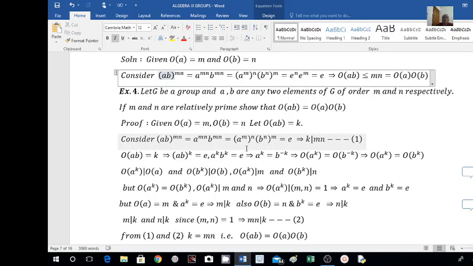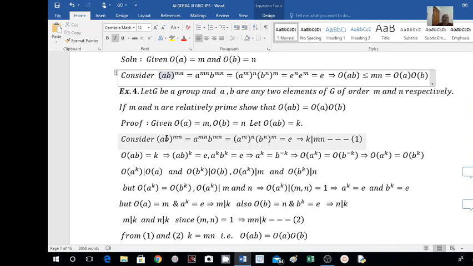This is equal to e power of n, e power of m. E power of n is e. E power of m is also equal to e. E into e is equal to e. So I got here (AB) to the power of mn is equal to e. Then I can write order of this element.